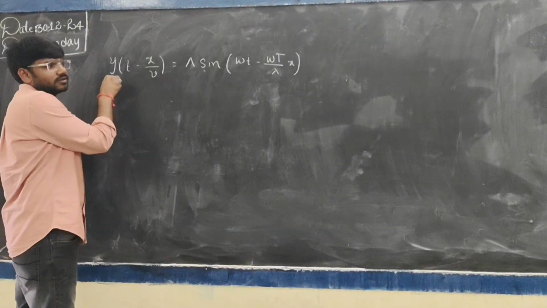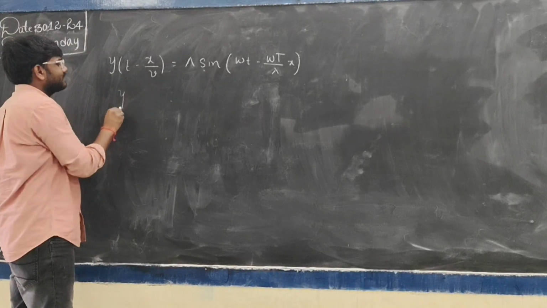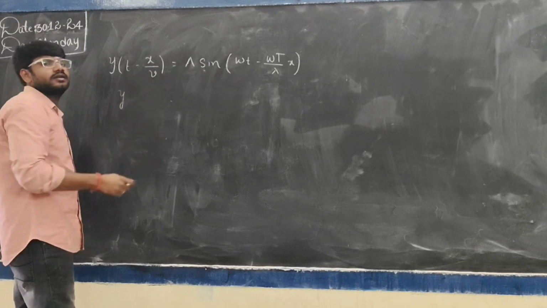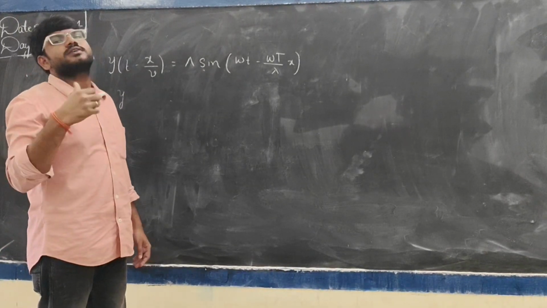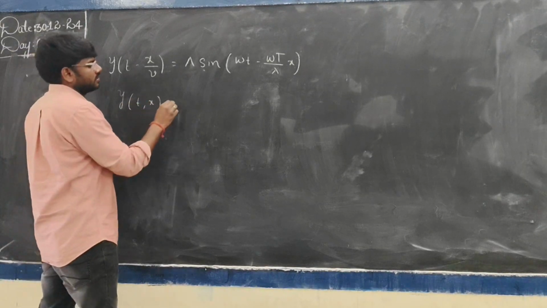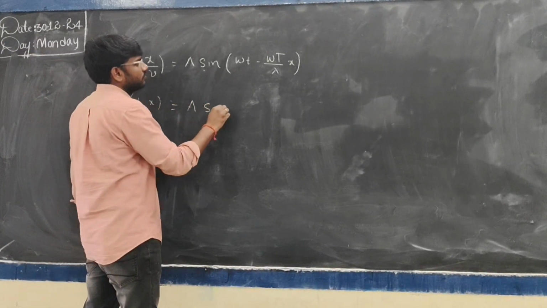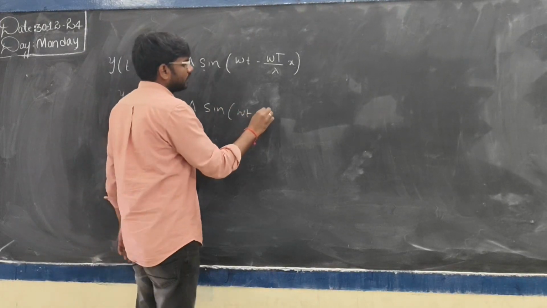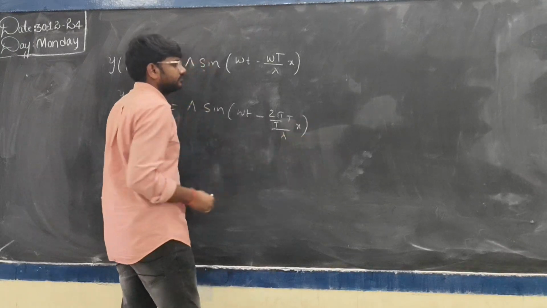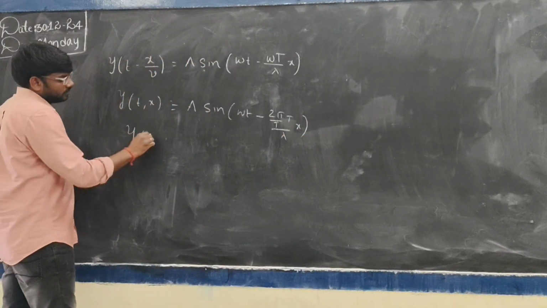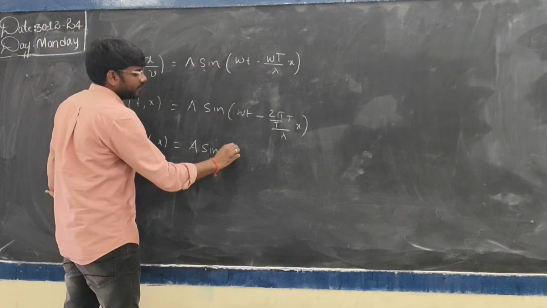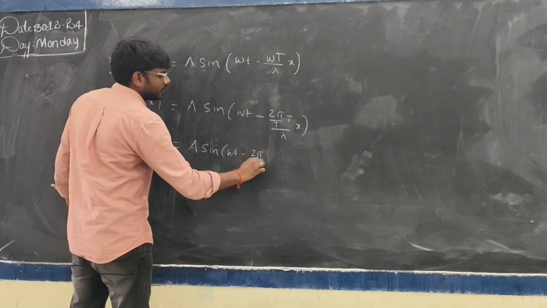So this is the equation we have arrived at. And the variables are only t and x. Why? Because velocity won't change in a medium unless we change the frequency of the source. So I can take this as a function of time and distance. Then I can write A sin of omega t, with omega as 2 pi by T, into T divided by lambda into x. So finally, y of t comma x equals A sin of omega t minus 2 pi by lambda into x.